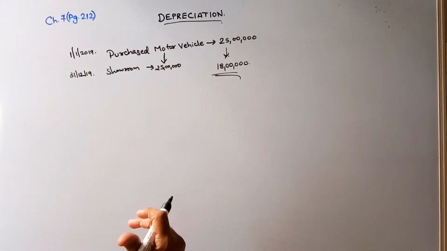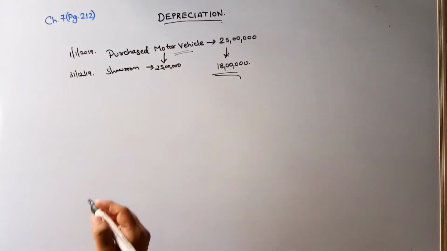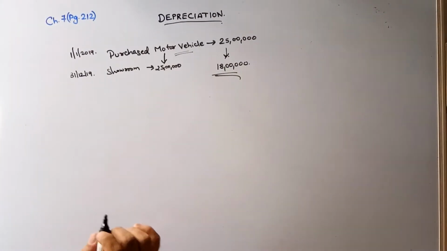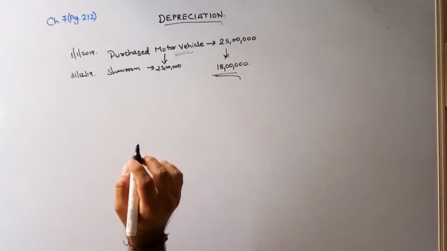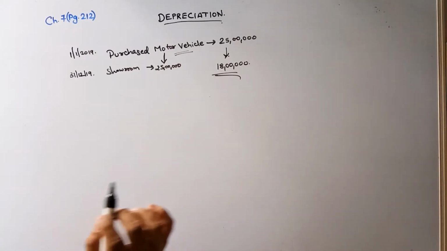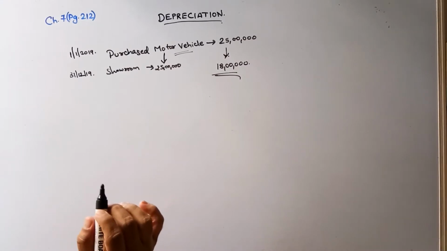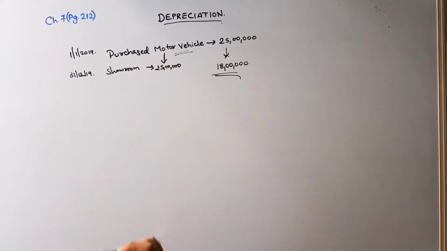Then number two, when he asked me, have you used the motor vehicle, I said no. The day I purchased it, I parked it in my garage, and today is the only day I am removing it from my garage. In the entire year, I have not used it for a single kilometer. It was parked in the garage for the entire year. So the showroom guy tells me to always remember one thing: there is a reason of passage of time.